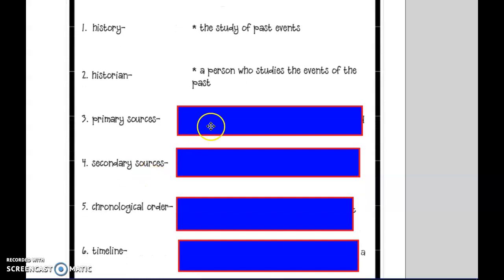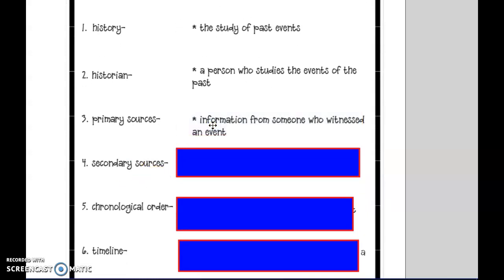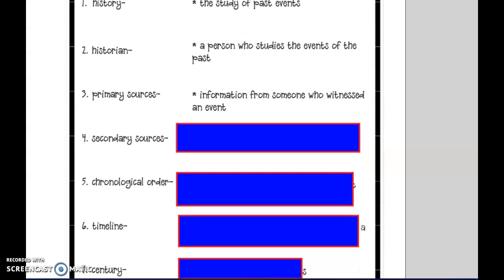Also, another word that we're going to have is a primary source. Now, this is information that comes from someone that witnessed an event. For instance, if Miss Rayfield was driving down the road and I saw a wreck happen, I'm the primary source. I actually witnessed that event happening.